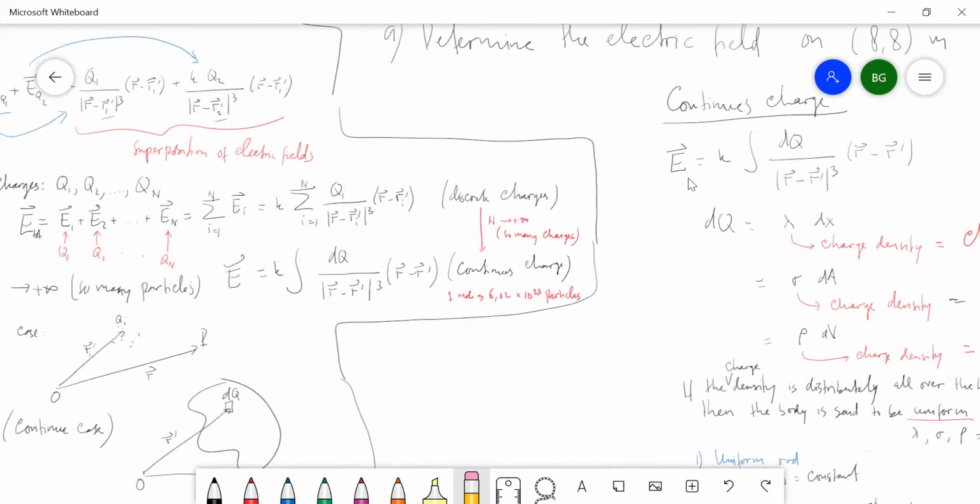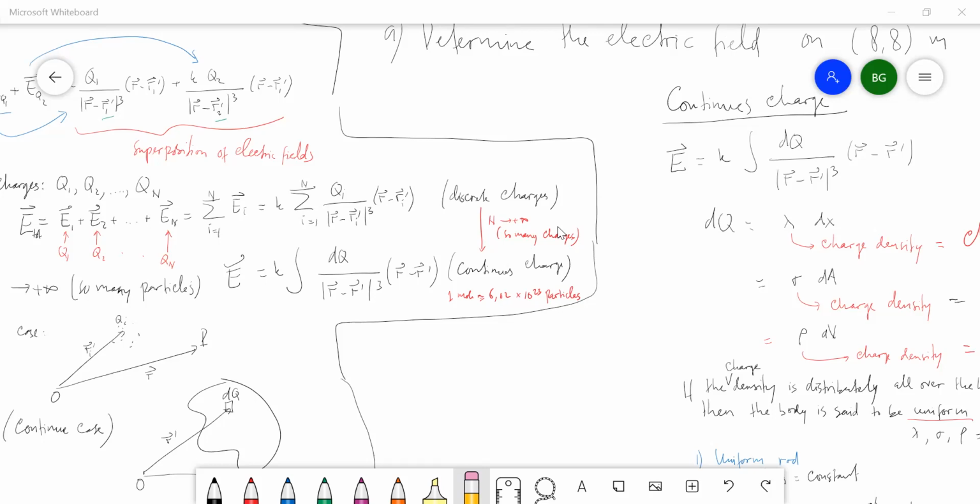If n is the number of charged particles, and n is very, very large, n goes to infinity, then we can use the continuous charge approximation.